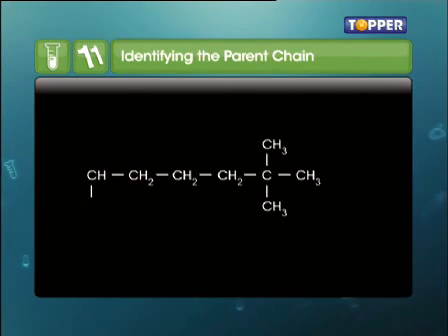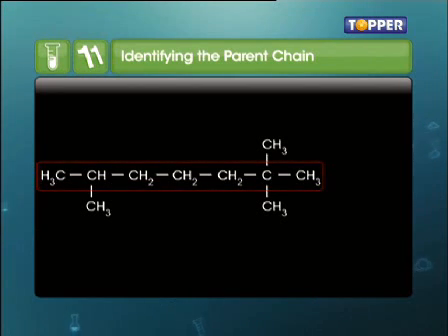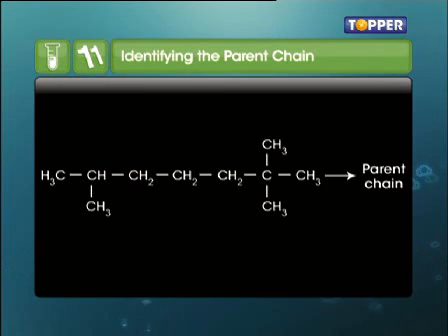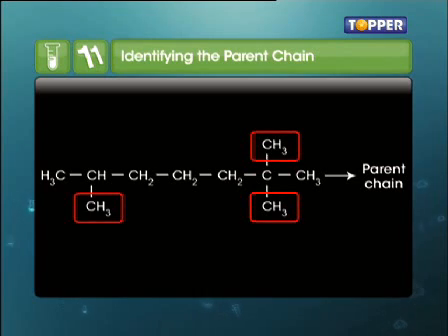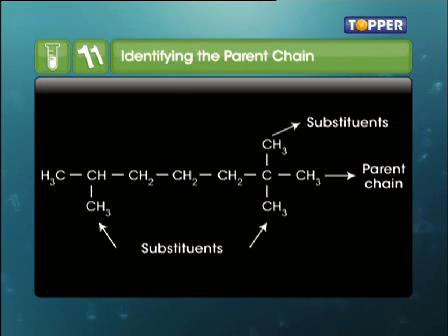In the molecule given on your screen, the longest continuous chain consists of 7 carbons in the parent chain. As you can see, there are some carbon atoms which are not included in the parent chain. These are identified as substituents. Here we have 3 such substituents, which are methyl groups.